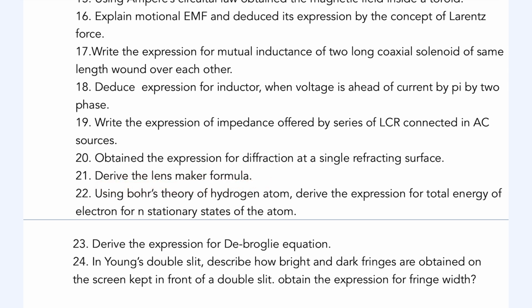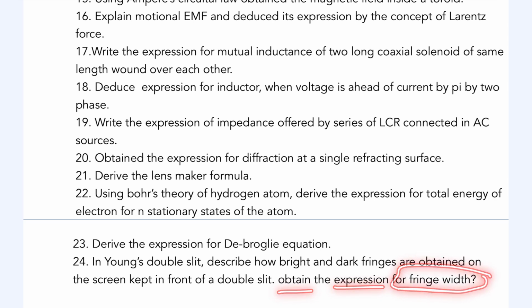Next, using Bohr theory of the hydrogen atom, derive the expression for the total energy of the electron in the n-th stationary state of the atom. So you have to find out the total energy of the electron using Bohr's theory of the hydrogen atom. Next is the expression of the de Broglie equation, and the last question is: in Young's double slit experiment, describe how bright and dark fringes are obtained. And you also have to find out the expression for fringe width.